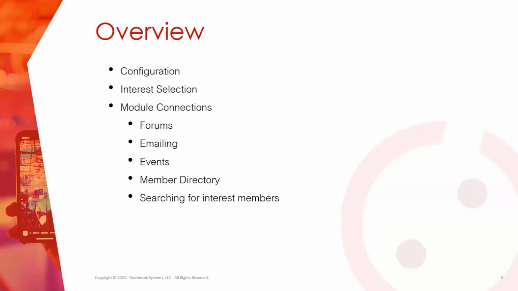So it goes both ways. You can either look at a directory of members in an interest, or you can go to the standard member directory and take a look at the interest that a particular member belongs to. So we'll take a look at both of those options. And then the last thing we'll cover is how to search for individual members within an interest.